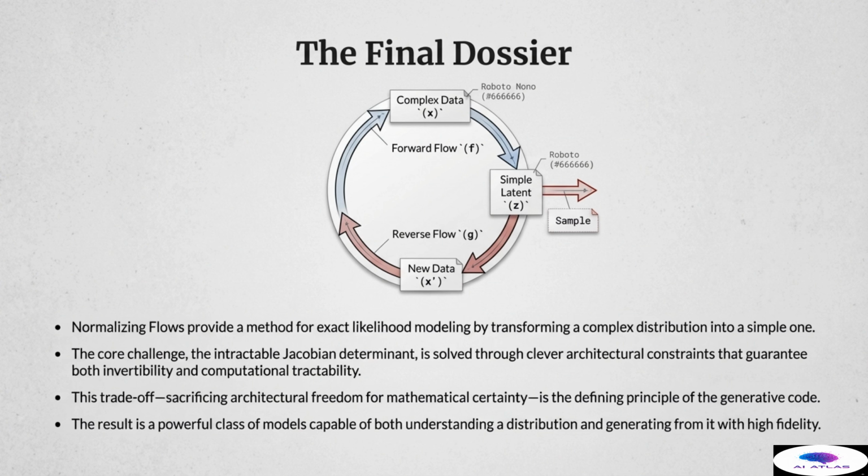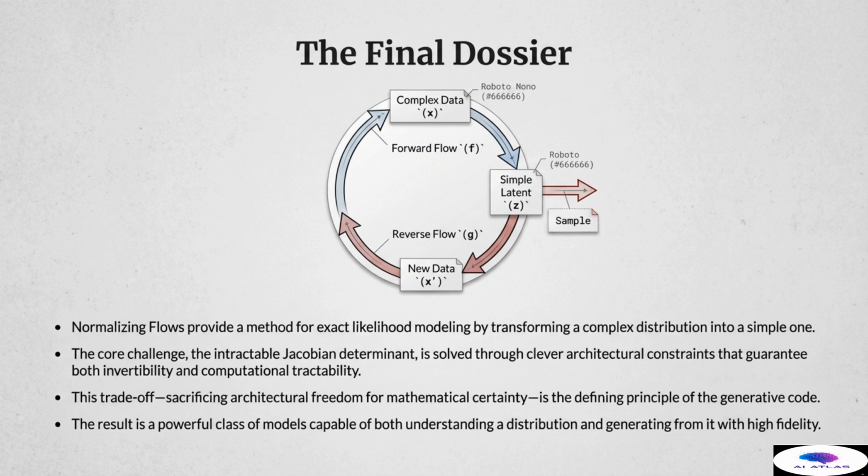The crucial technical achievement lies in solving the core computational challenge, the intractable O of n-cubed Jacobian determinant. This challenge is overcome not by ignoring the mathematics, but through incredibly clever architectural constraints, specifically the coupling layers of RealNVP, which guarantee both instantaneous invertibility and computational tractability of the determinant.